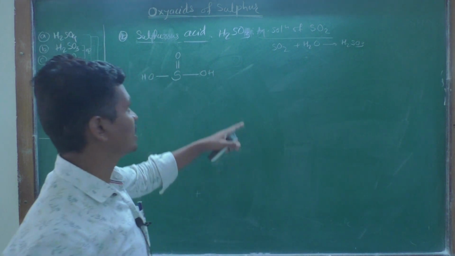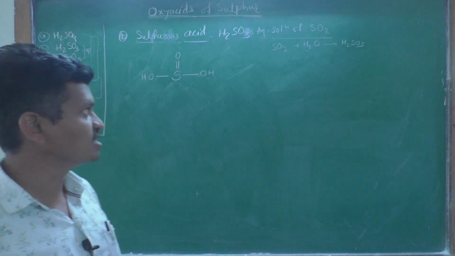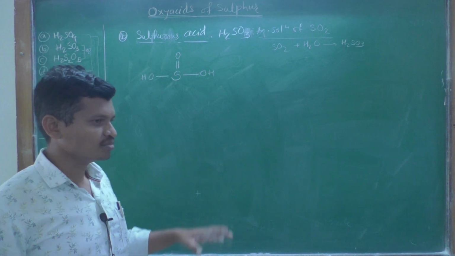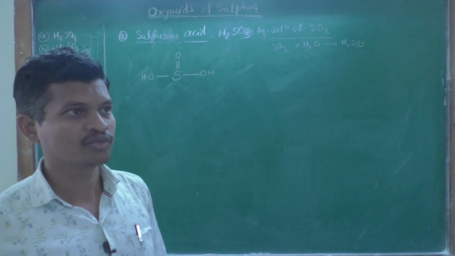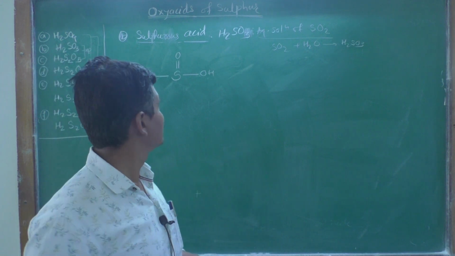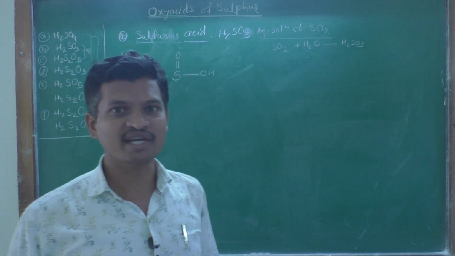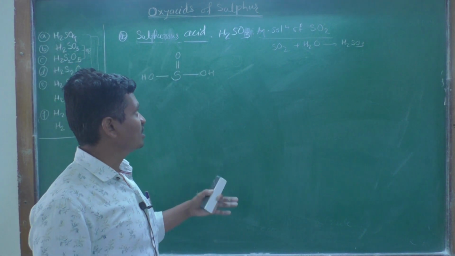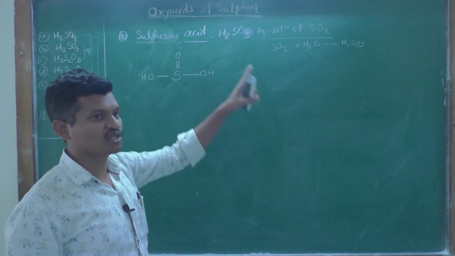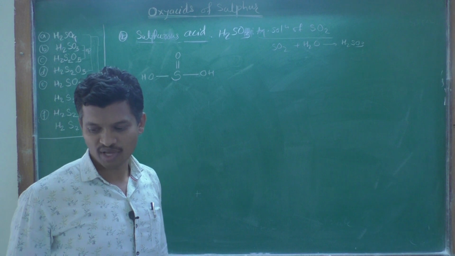So that is why it is called an aqueous solution of sulfur dioxide gas. But this aqueous solution of H2SO3, that is sulfurous acid, decomposes very rapidly. So that is why it is unstable. But the anhydrous form of this H2SO3 is quite stable as compared to its aqueous form.